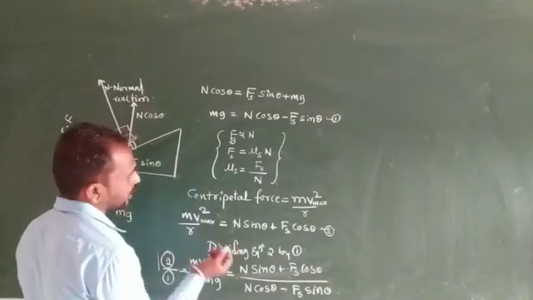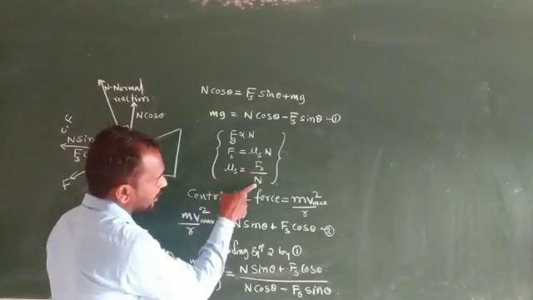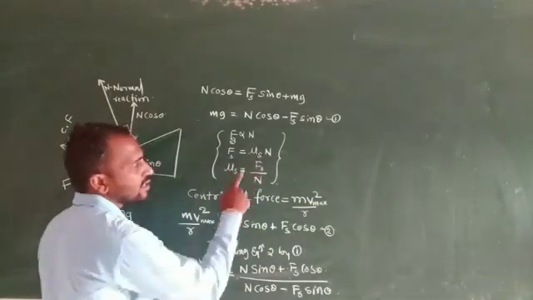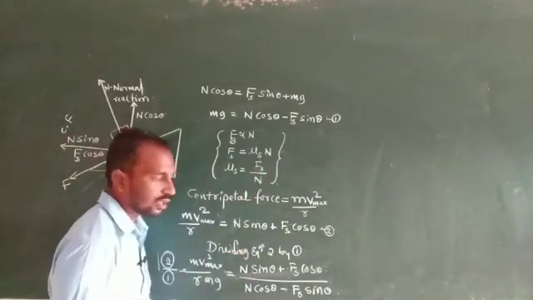You already know that mu s is equal to Fs by N, and Fs we consider as mu s into N. So mu s is nothing but the coefficient of static friction, and N means the normal reaction.